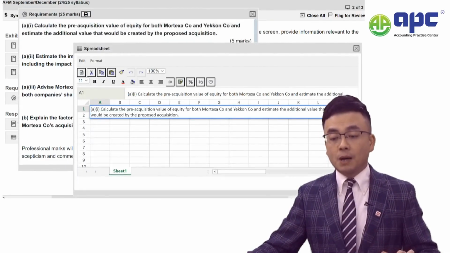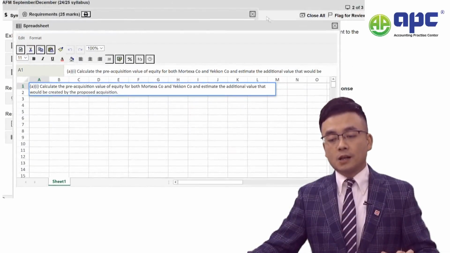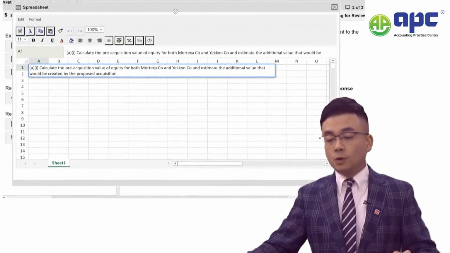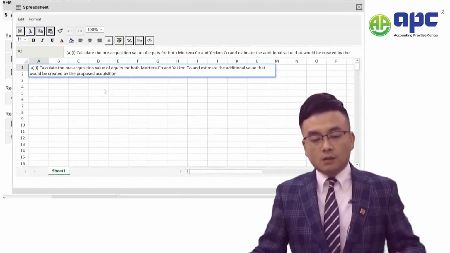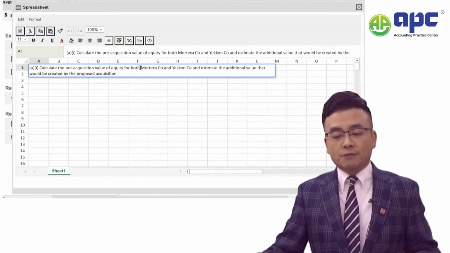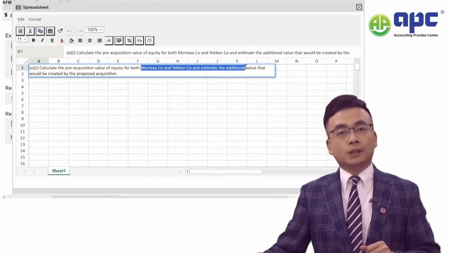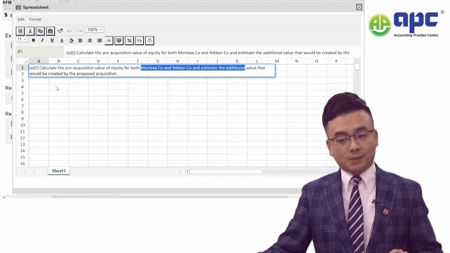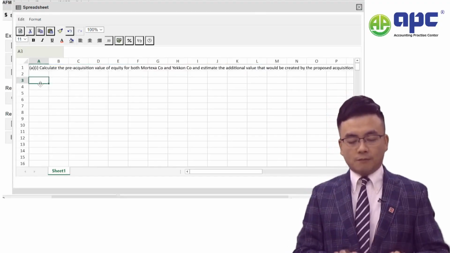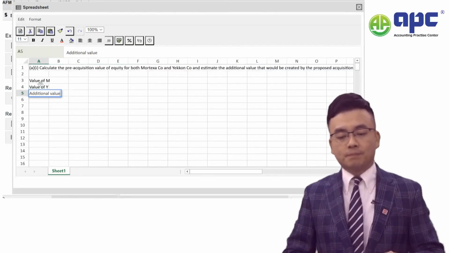Okay, let's deal with Part A first. It's going to be a very typical calculation for requirements for the M&A type of question. Now, firstly, for the M and Y company and the additional value, make sure that you tell the examining team about this before you forget about that. Which means the value of M, value of Y, and the additional value. You should answer 3 of them.